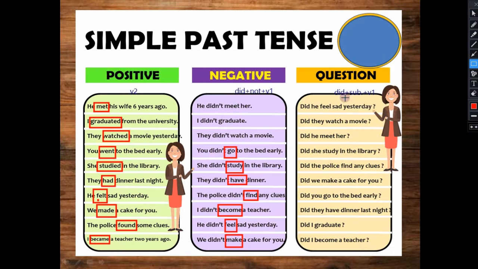For the question, simply put the helping verb in the front and keep the rest as it is. Did he feel sad? Again see here, we have converted to verb first form. Did they watch a movie? Did he meet her? Did she study in the library? Did the police find any clues? Did we make a cake for you? Did you go to bed early? Did they have dinner last night? Did I graduate? Did I become a teacher? Understood? So for the negative and interrogative, as we have used did, because of this we have to use verb first form. For the positive one, you have to use verb second form.